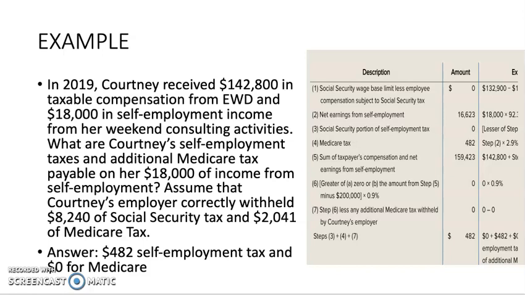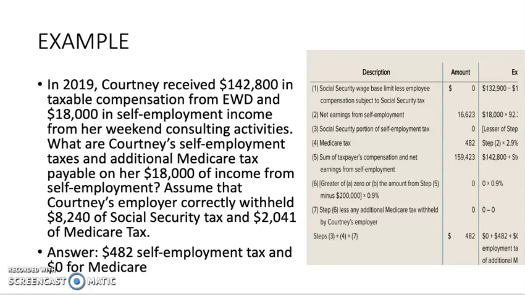This is derived by taking the Social Security wage base less employee compensation subject to Social Security tax, which is $0 for this period. Net earnings from self-employment is $16,623. Social Security portion of self-employment tax, which is $0 for this case. Medicare tax of $482. And the sum of taxpayer compensation and net earnings from self-employment, $159,423.